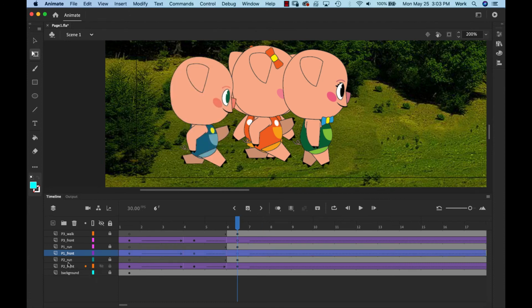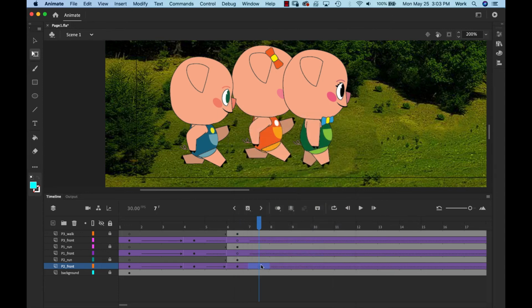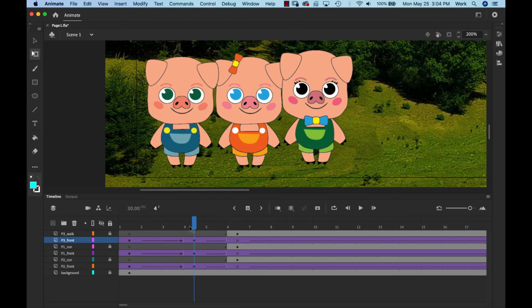And go to the P2 front, that's the one behind this. We're going to click on that keyframe, right click and say Convert to Blank Keyframe. Now it moves over, but we want to drag that blank keyframe to be like this. So the relationship is you want your new pose to be the keyframe above the old pose, and that old pose could be a blank keyframe. So when we move the time indicator, automatically it switches to the new pose.